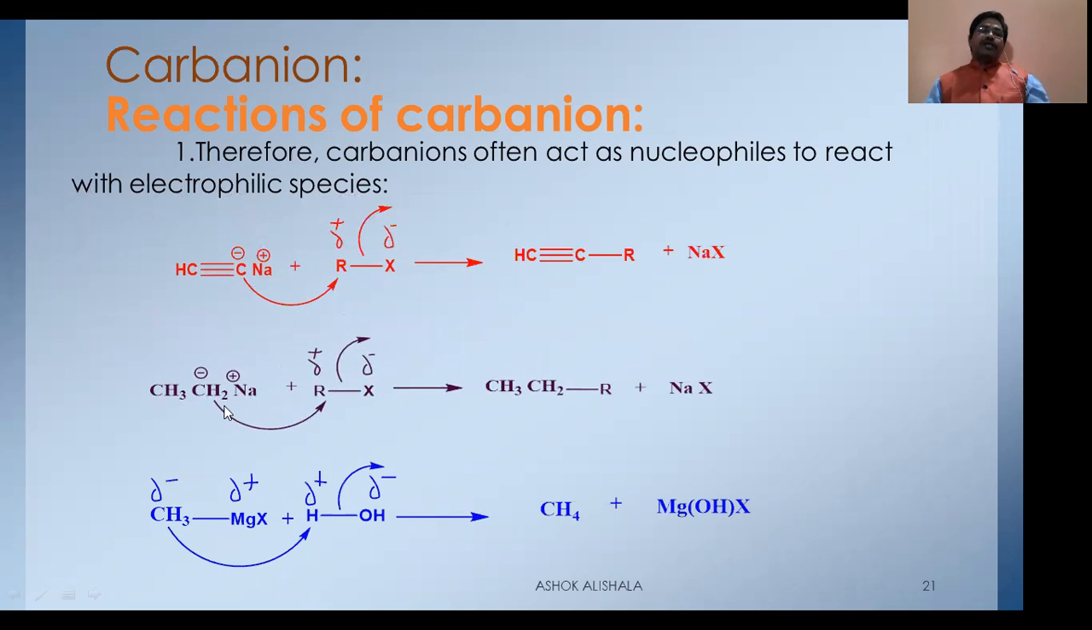And see another reaction. This is sodium ethyl. Then it is treated with this alkyl halide. You will get an addition of this alkyl group to this one. That is how it is used in making the carbon-carbon bond. And this is a Grignard reagent. When it is treated with water, this is called hydrolysis. See, the methyl carbanion takes this proton from the water and methane is formed.